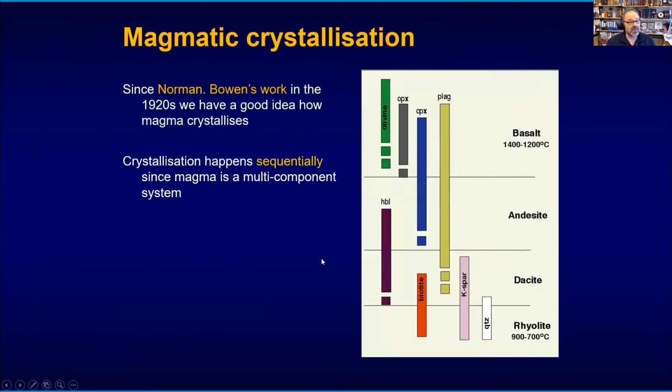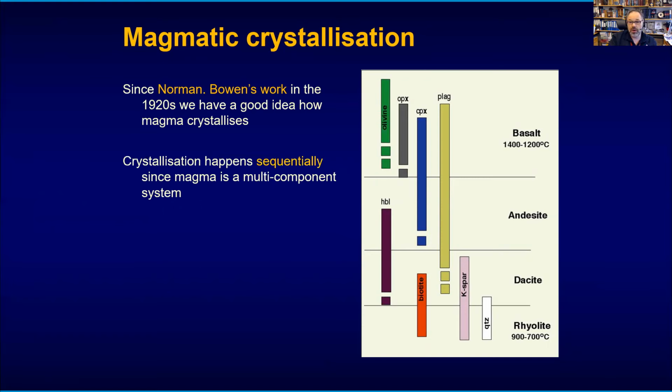So this took another 100 years until people like Wager discovered the Skaergård intrusion, and other people in the US were studying the Palisades Sill, noted that crystals would need to sink in order to create crystal concentrations at the base of a sill, and then they noted that there is more differentiated magma higher up in the sill. And Wager, for example, at Skaergaard, realized that there are sequences of olivine cumulates grading into pyroxene, grading into feldspar cumulates and things like that.